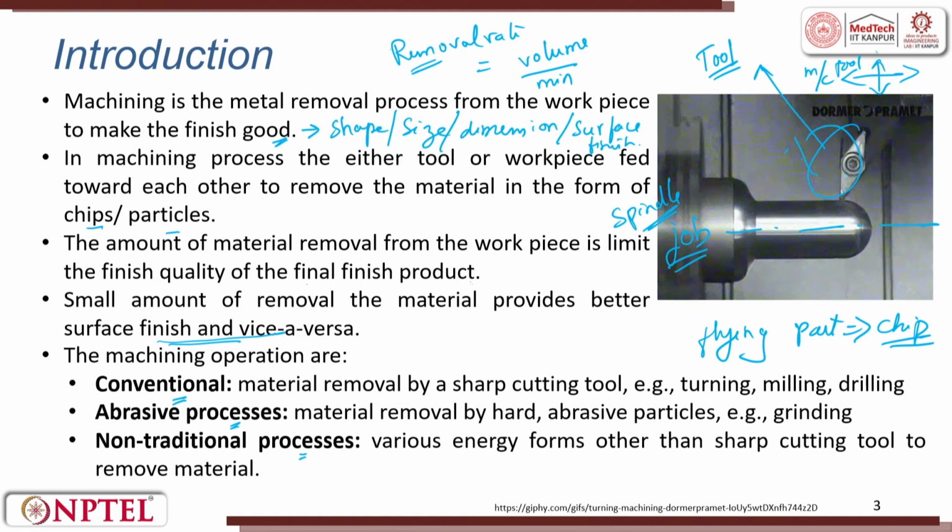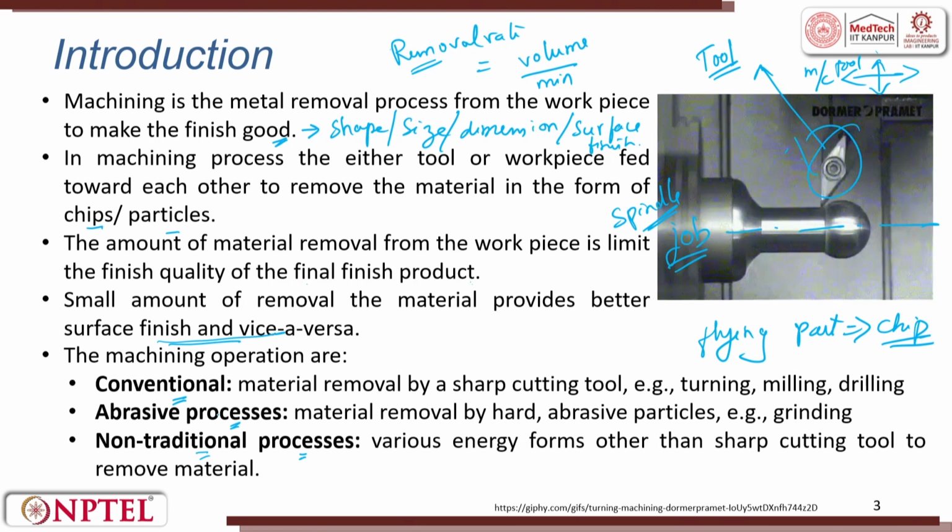Conventional means where a tool is used and the tool is harder and sharper than the workpiece. The immediate jump is the non-conventional or non-traditional machining process, where the tool need not be in contact with the workpiece. The tool need not be harder than the workpiece. So, those processes are called non-conventional or non-traditional machining processes.